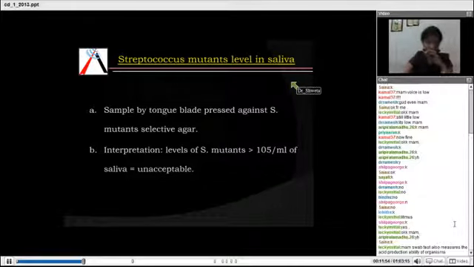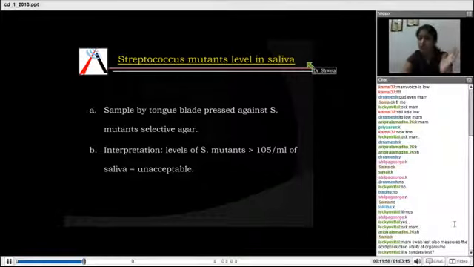No, it only measures the pH. It is only for measuring the pH. So the lower the pH, the more acidic it is, and acidic pH means the patient is more prone to caries. It only measures the pH, so the pH shows you the acid production only.